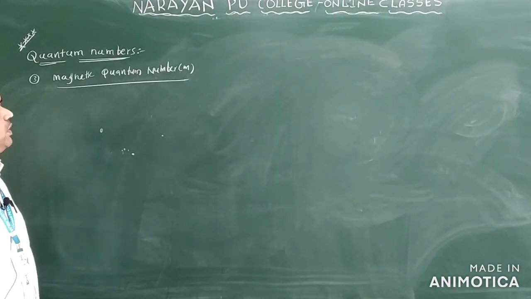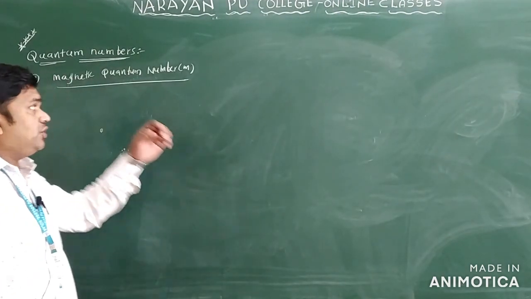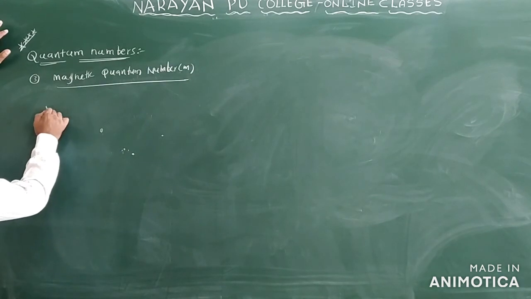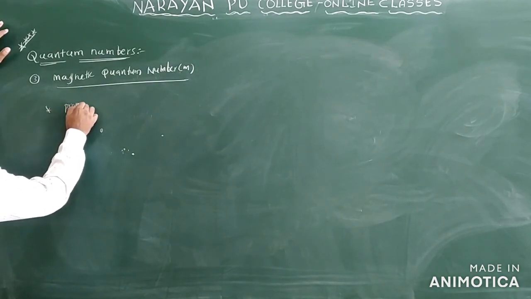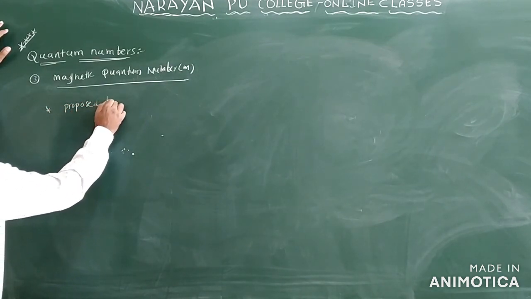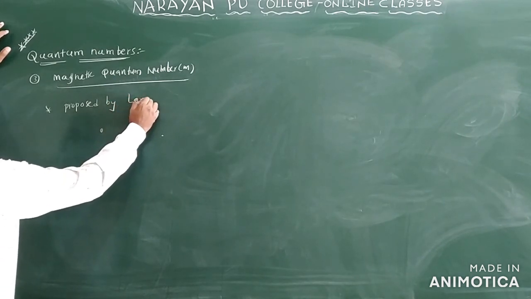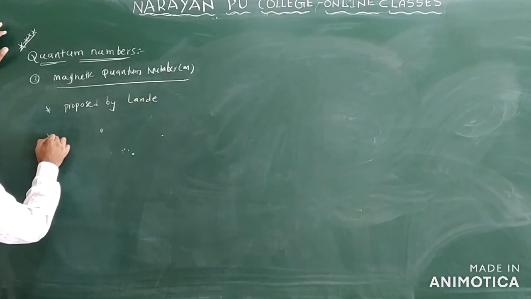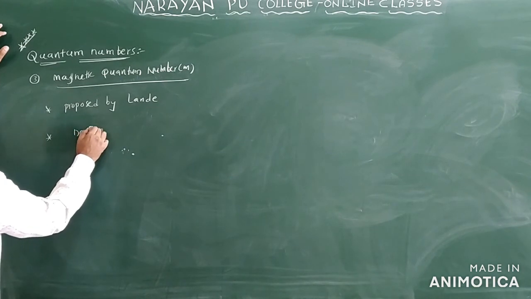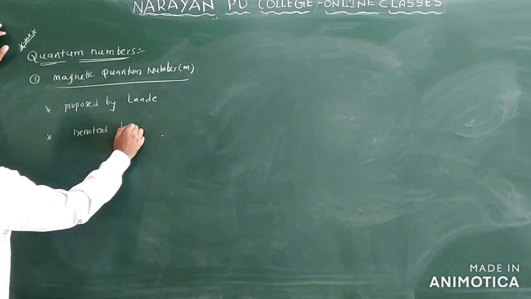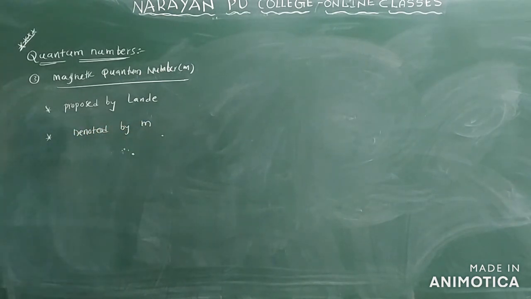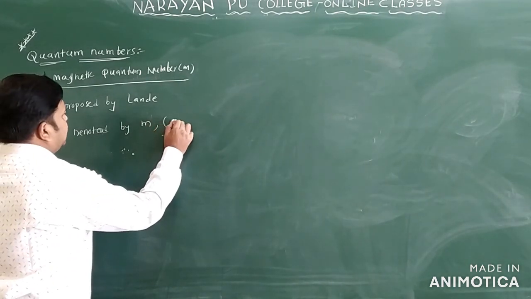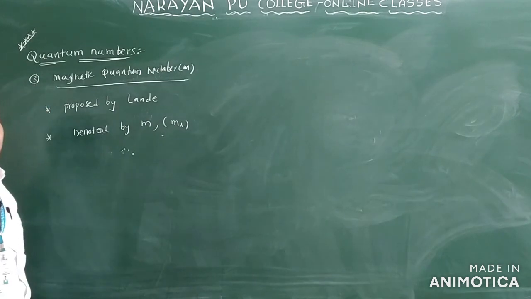So the next one we have is the magnetic quantum number. It is denoted by m only. It was proposed by Landé. Proposed by Landé. We are writing m here. m represents the magnetic quantum number. Some books write m suffix L also.